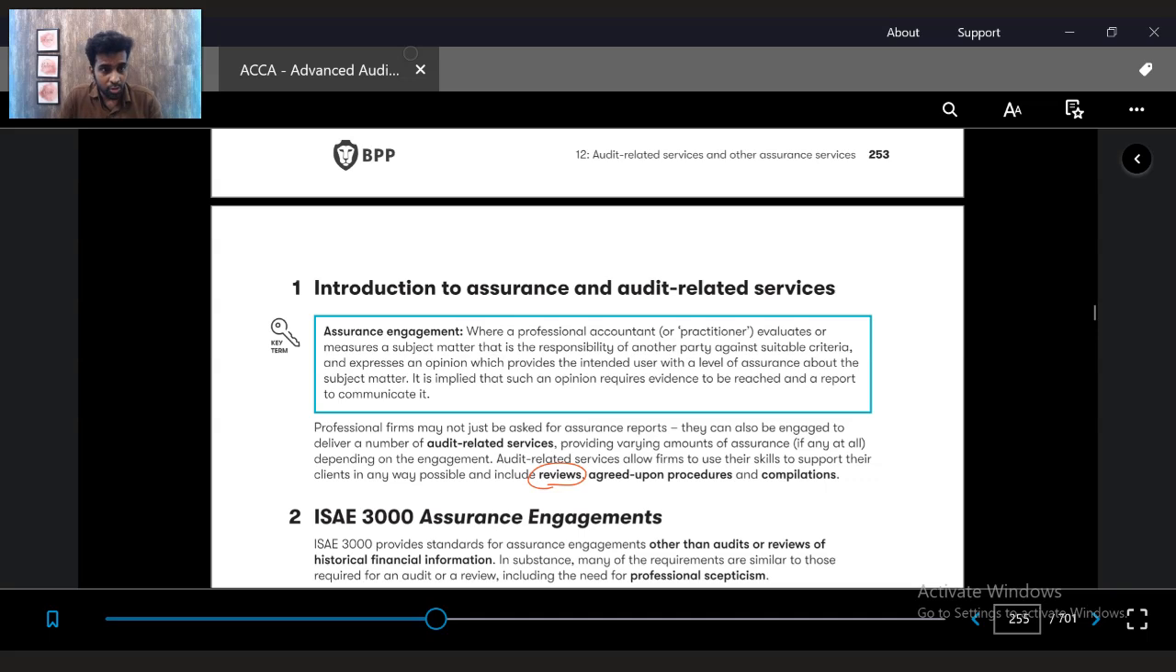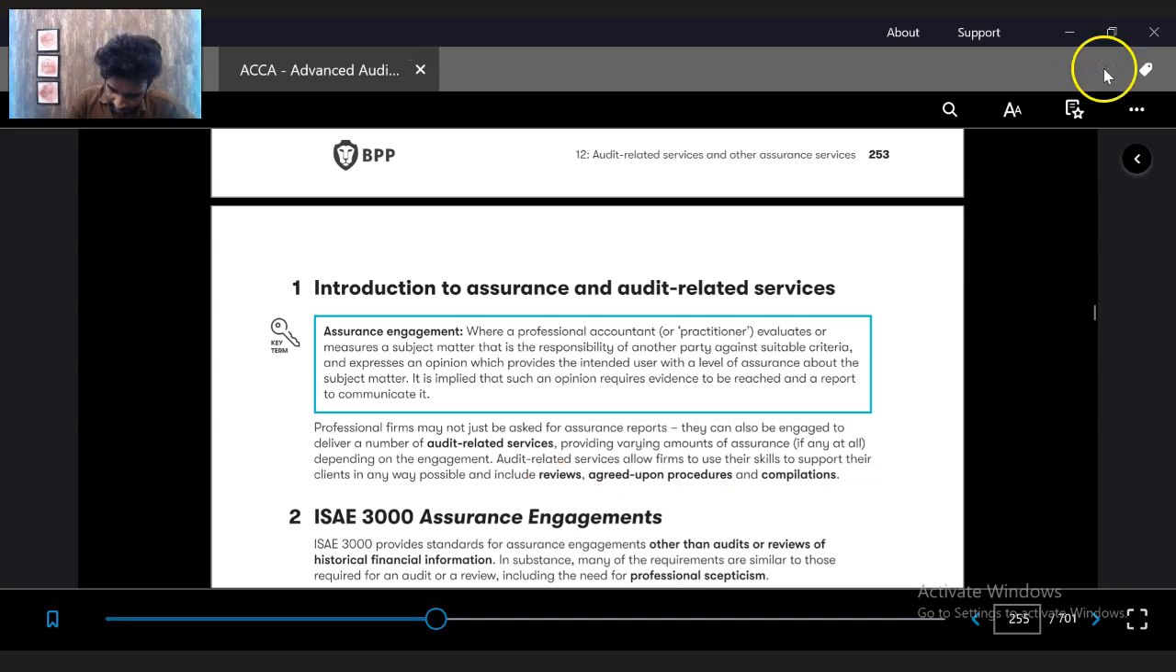Or due diligence review. Due diligence means the entire company's operations and everything will be reviewed and an opinion will be given to the parent company who are going to go for a buyover. Agreed upon procedures means the firm agrees along with the client to do certain procedures. To give you an example, when I was auditing a bank, the bank gave us a procedure where we review one report which is submitted to the regulator by the bank.